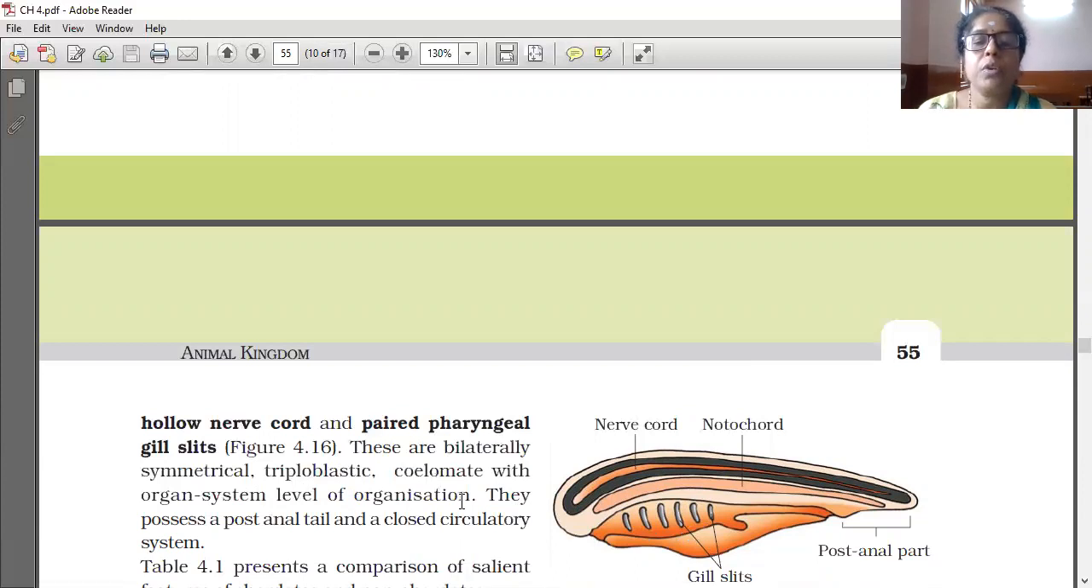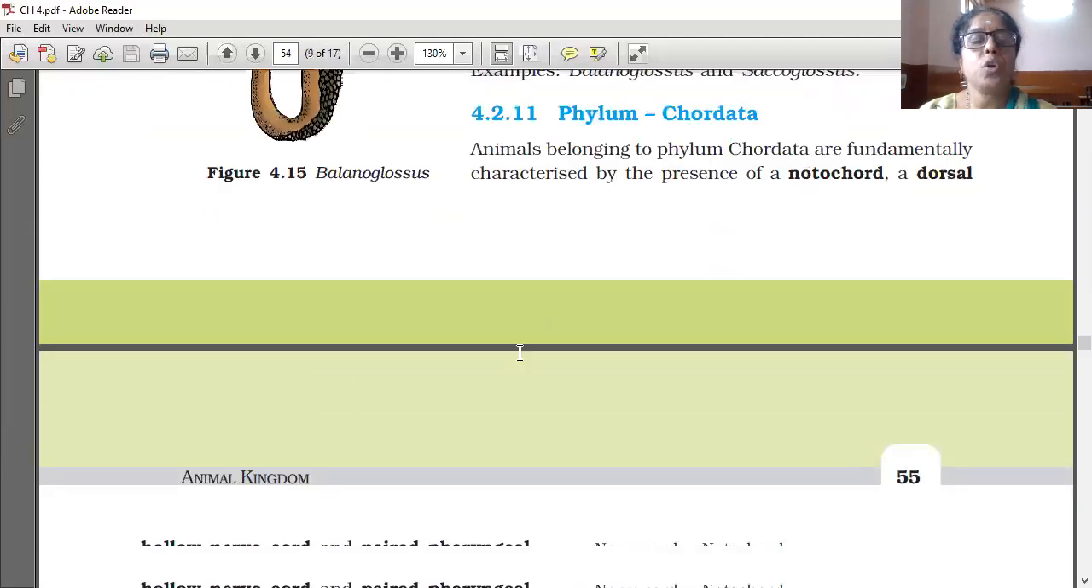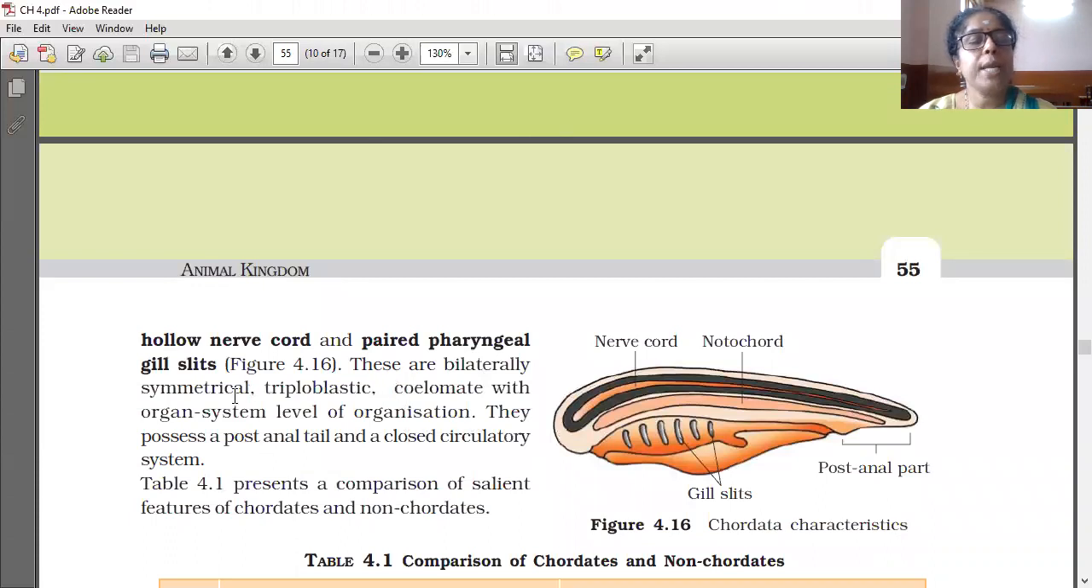So, dorsal hollow nerve cord, notochord, and this paired pharyngeal gill slits. This one is here, and on the other side also one is there. So, on both the sides, paired pharyngeal gill slits. These three are the identifying characters of chordate. We also belong to the chordate. So, paired pharyngeal gill slits, hollow nerve cord, and notochord. These are bilaterally symmetrical, triploblastic, coelomate with organ system level of organization. They possess a post-anal tail and a closed circulatory system.